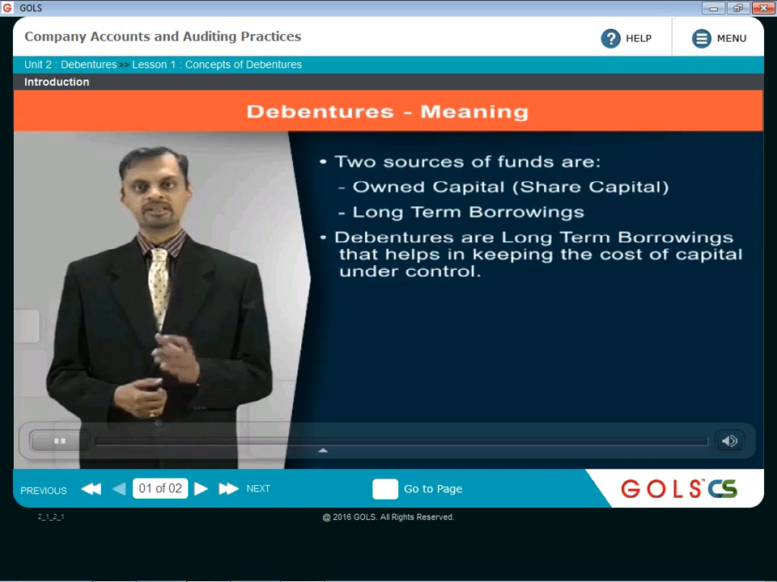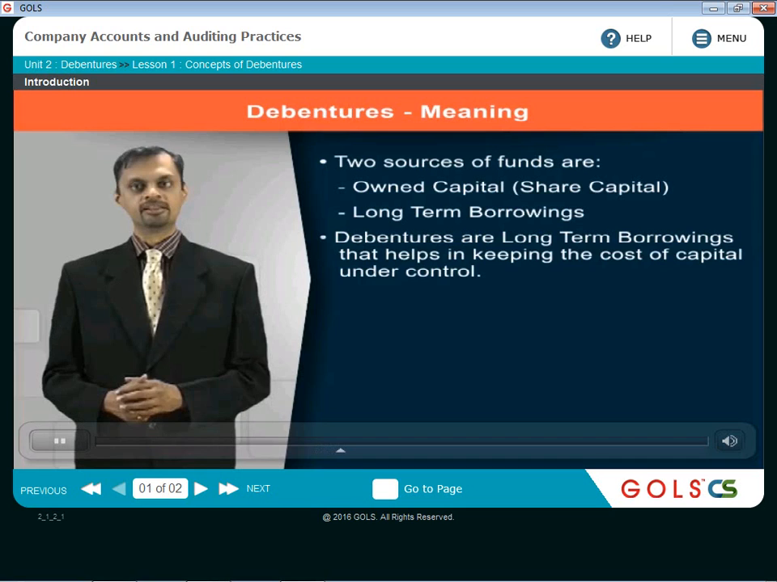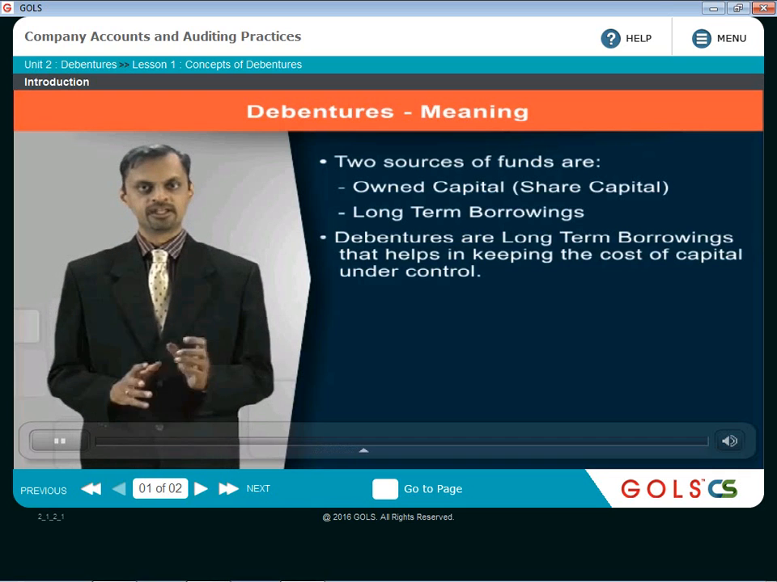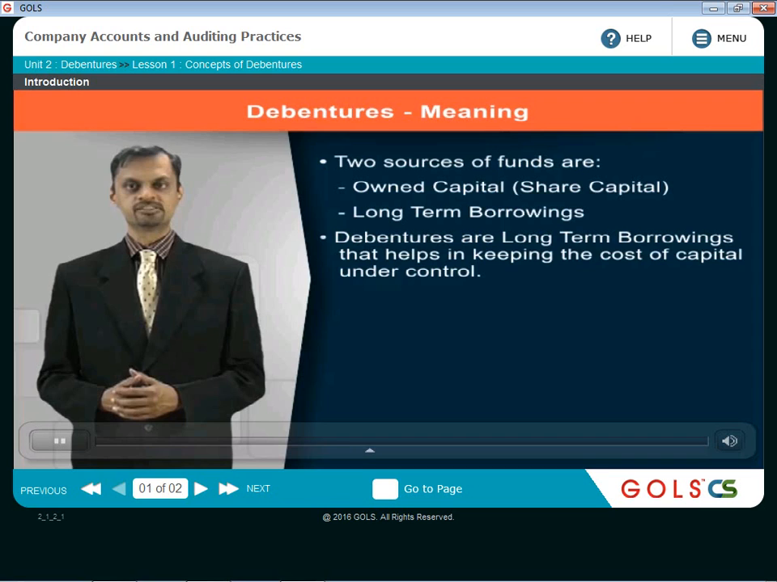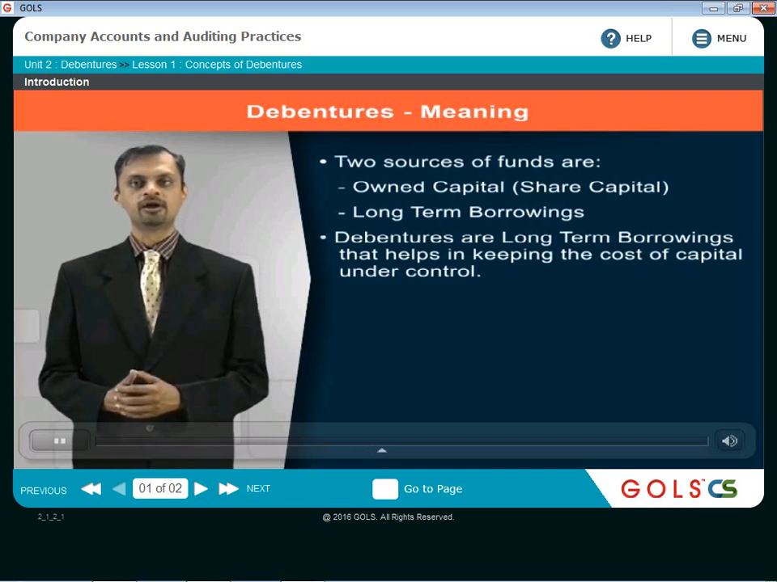But that is not the case in debentures, because in debentures you have a fixed rate of interest regardless of the profit, and that is why when the profits are higher, the fixed outgo in the form of interest will remain the same. That will remain the same because it is a fixed rate, and that is what helps the companies in keeping the cost of capital under control.